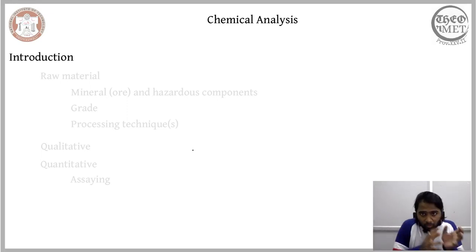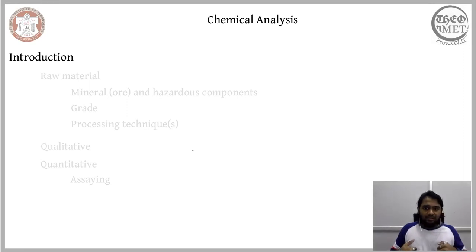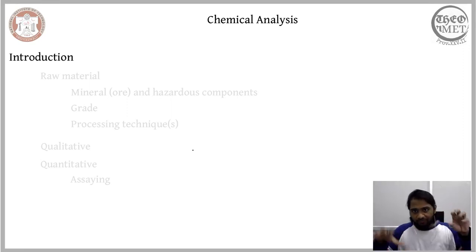So the overall mineral processing includes within itself the chemical analysis. Like screening is a part of comminution, unless we look closely into the process chain, we will not be able to identify screening. The same goes with chemical analysis. When we consider the comminution process and the concentration process, we implicitly assume that we have already distinguished mineral from the gangue, and all this distinction and the process of identifying a given mineral comes under the framework of chemical analysis.